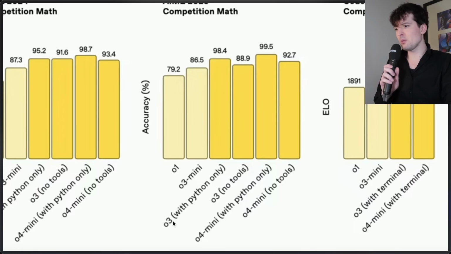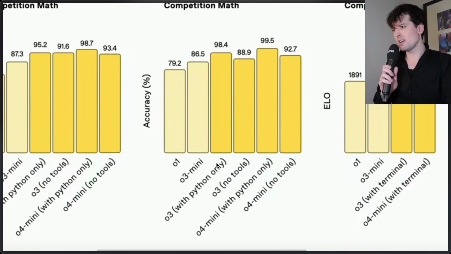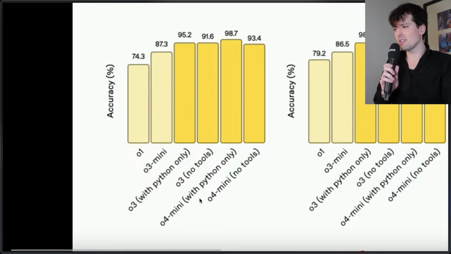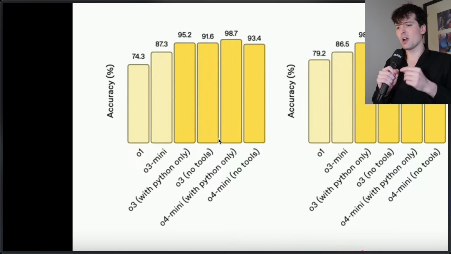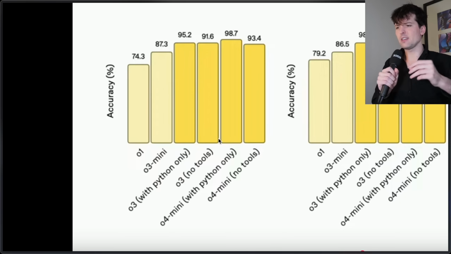Here we see O3 with Python only versus no tools for this math competition thing where it could write code to solve the problem. With Python, it could get a 98 with O3, and it can score higher with O4 Mini. It's kind of crazy that they are putting these out at the same time, but I really think they want to make sure people aren't going to overspend for the non-mini model if it isn't necessary for their work. For the vast majority of tasks, I would expect O4 Mini to perform as well, if not better, than O3.